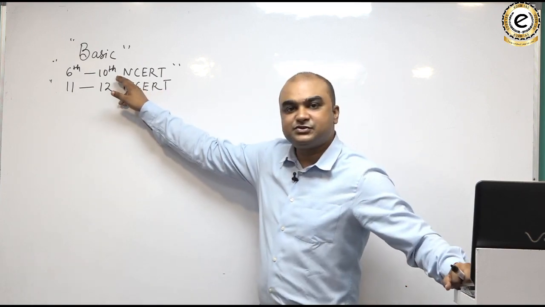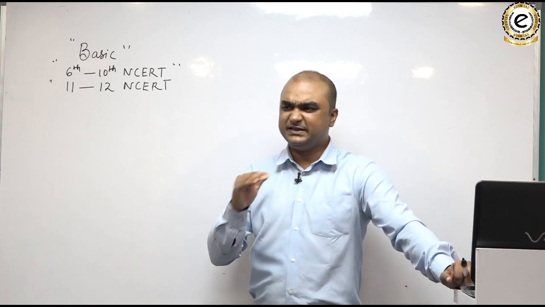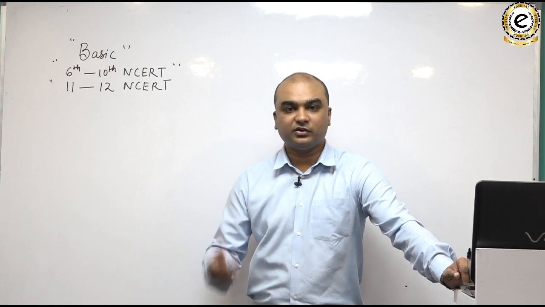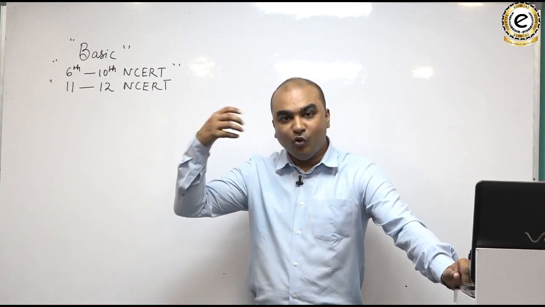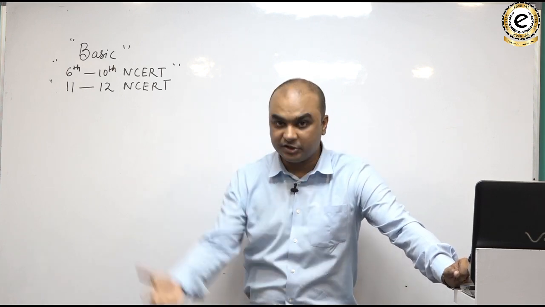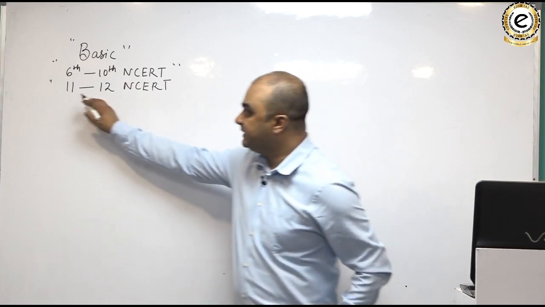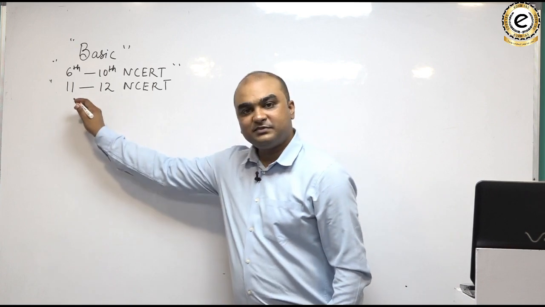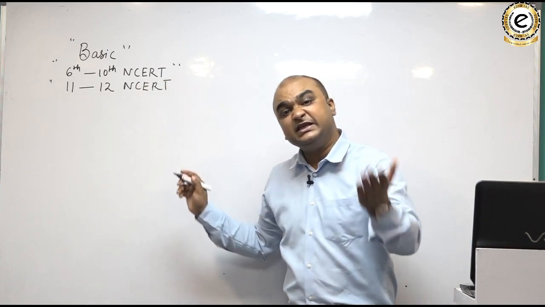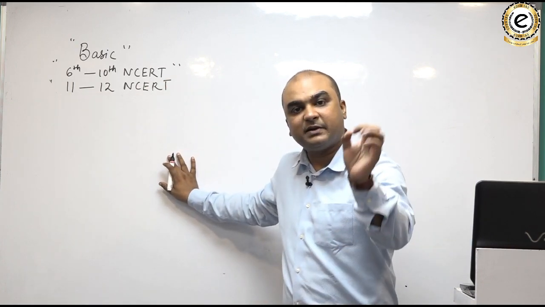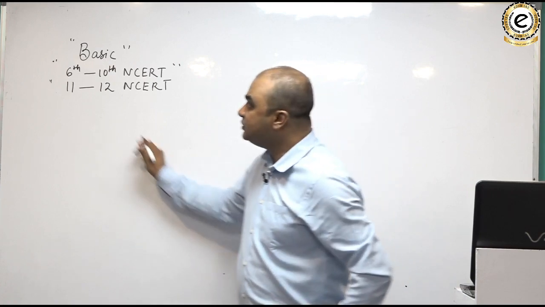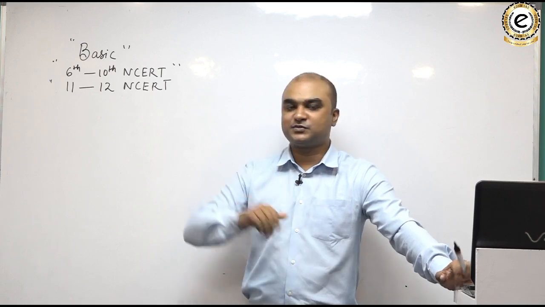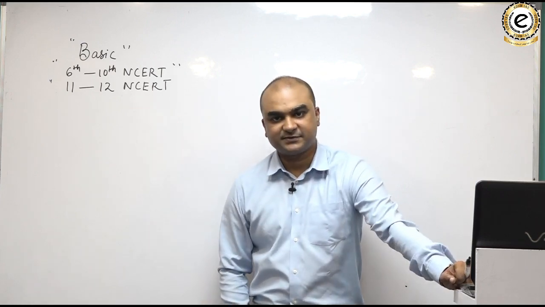When you read the 6th to 10th NCERT, your basic concepts become clear, but you learn new concepts and your old concepts are also further polished when you read the 11th and 12th standard NCERT. If you read these NCERTs before starting your optional preparation, then you will see that you would be at a relative advantage with respect to your fellow competitors.